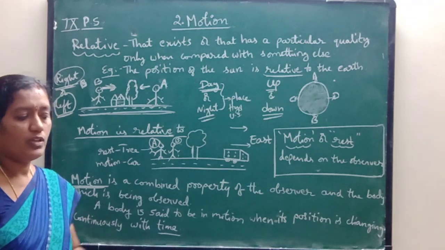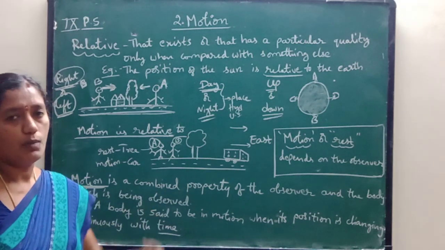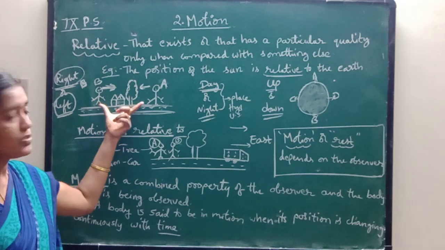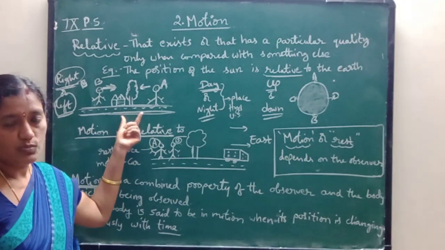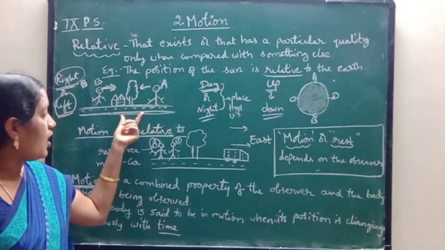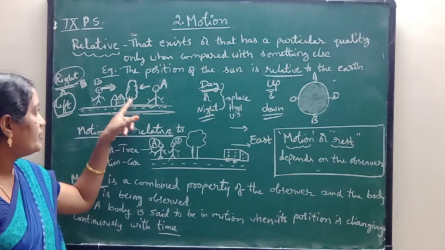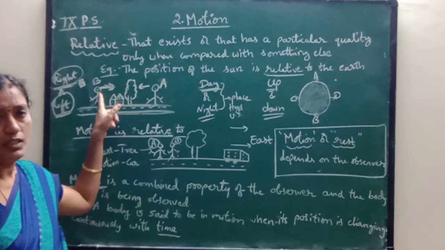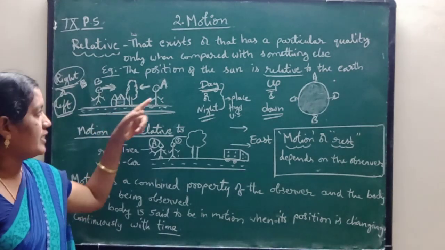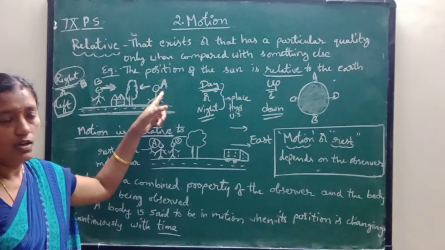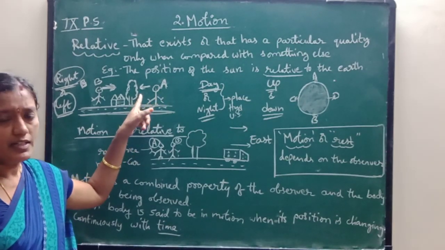As we are moving on the road, some persons will come opposite to us. So here these two persons are traveling opposite. Okay children, they are coming towards this tree. Now what is the position of the tree according to this person B? According to him, the tree is at rest, and according to person A also, the tree is at rest.